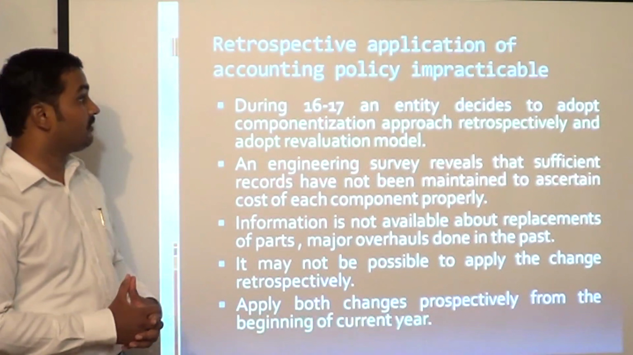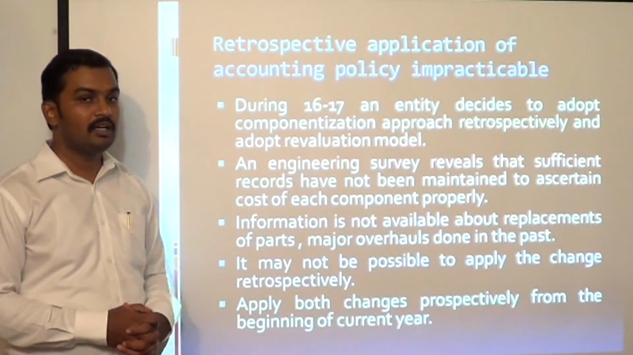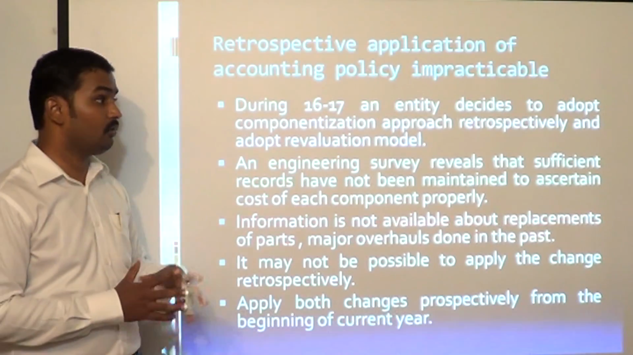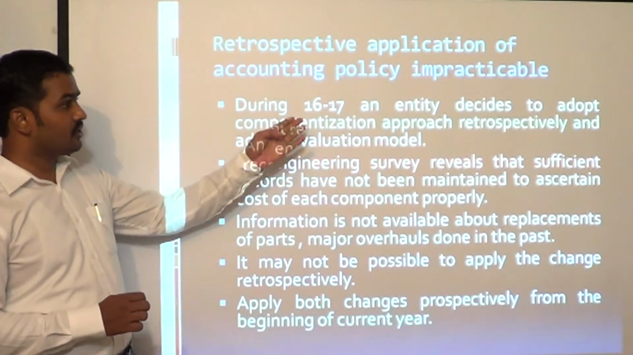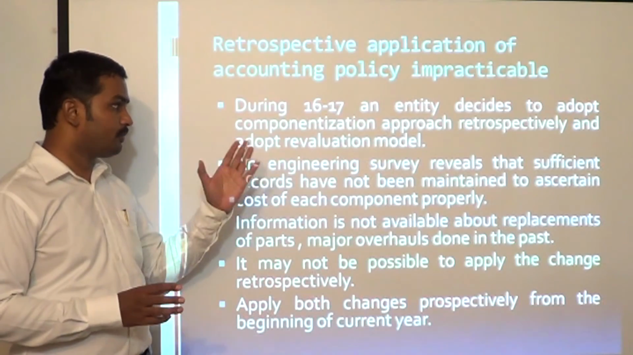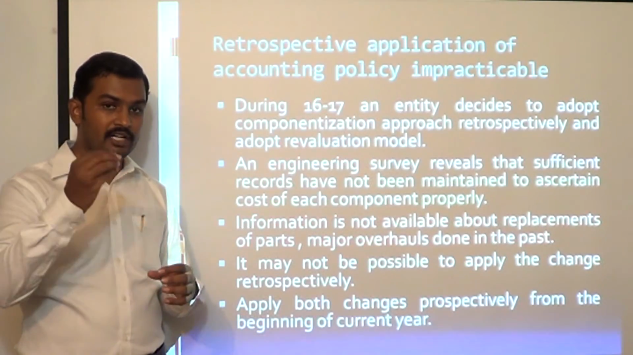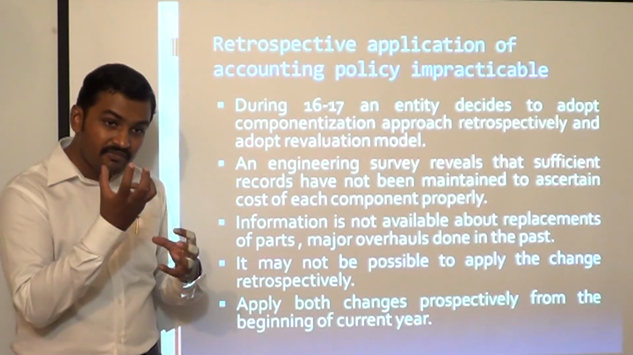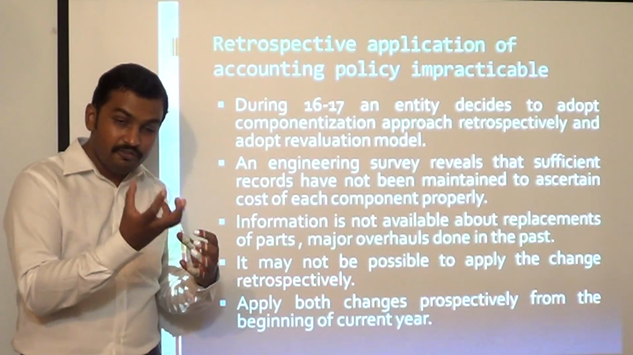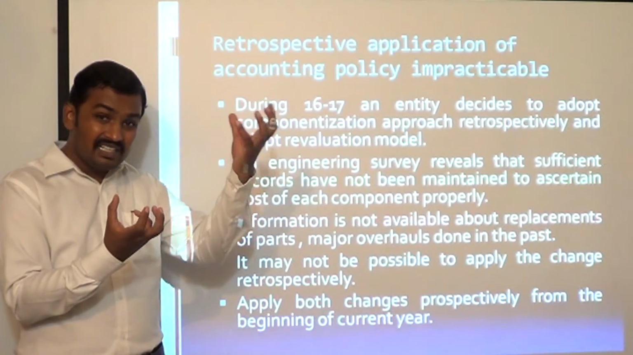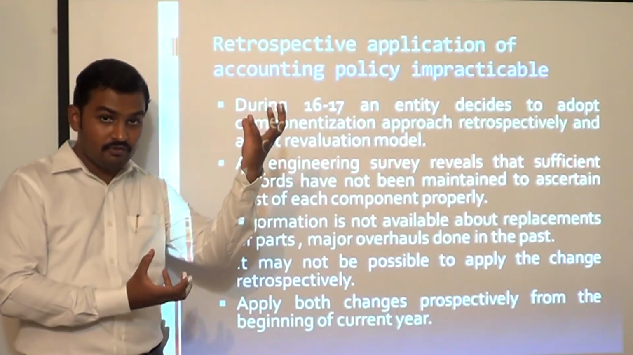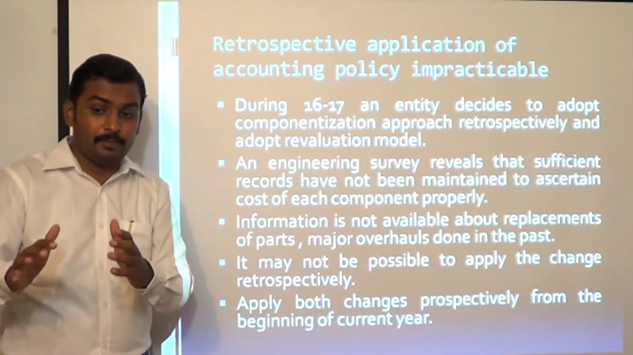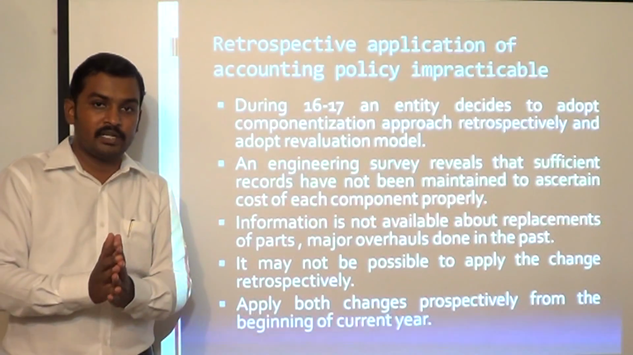Next, retrospective application of accounting policy impracticable. There can be certain situations where retrospective application of an accounting policy can become impracticable. What is the situation? Let us see an example. During 16-17, an entity decides to adopt componentization approach. You all know that Ind AS 16 property, plant and equipment requires componentization. That means if there is any component whose fair value or whose cost is significant in relation to the total cost of the equipment, then in such case that component has to be capitalized separately, depreciated separately based on its useful life. That is called the componentization approach.